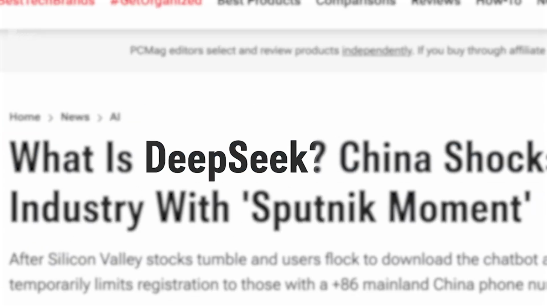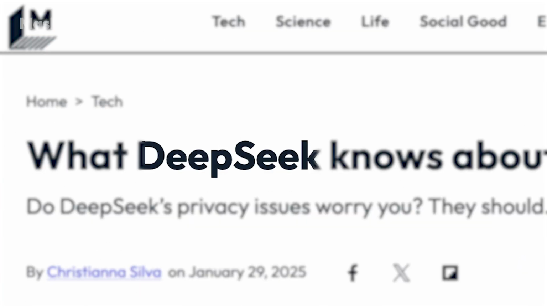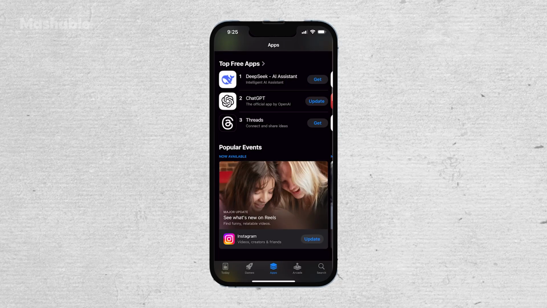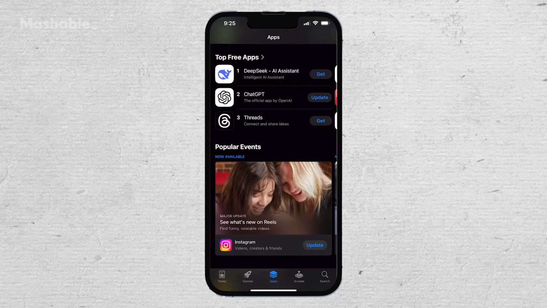If you haven't heard about DeepSeek yet, you probably will soon. The Chinese ChatGPT copycat is the #1 free app in the US. But before you download it, there are some privacy issues you really need to know about.